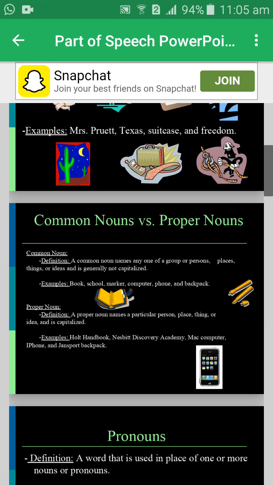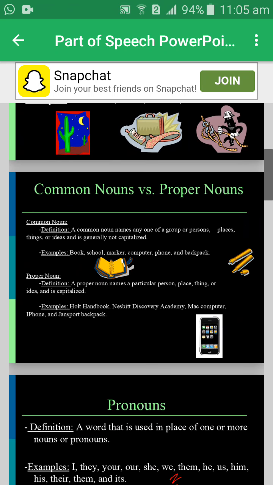Proper noun definition: a proper noun names a particular person, place, thing or idea and is capitalized. Example: Hot Handbook, Nesbitt Discovery Academy, Mac computer, iPhone and Jet Sport backpack.